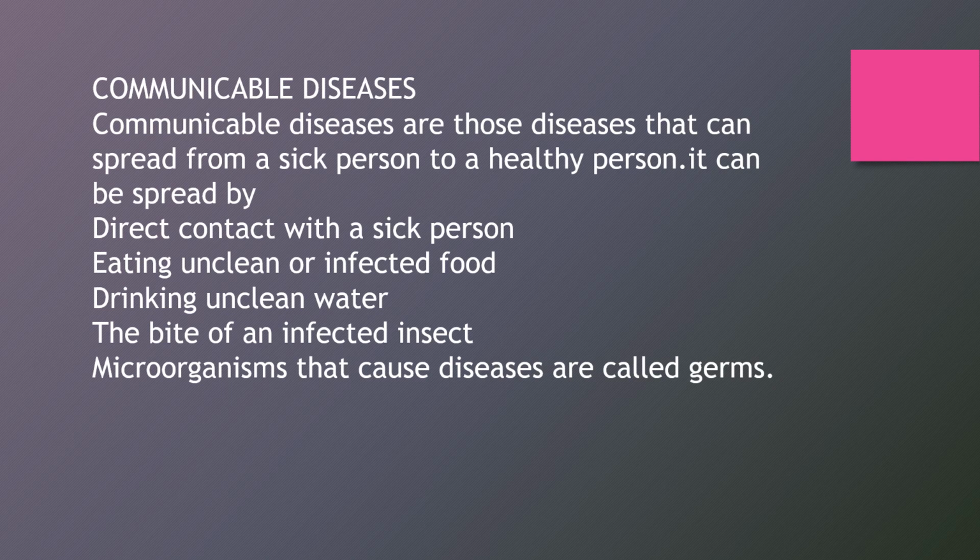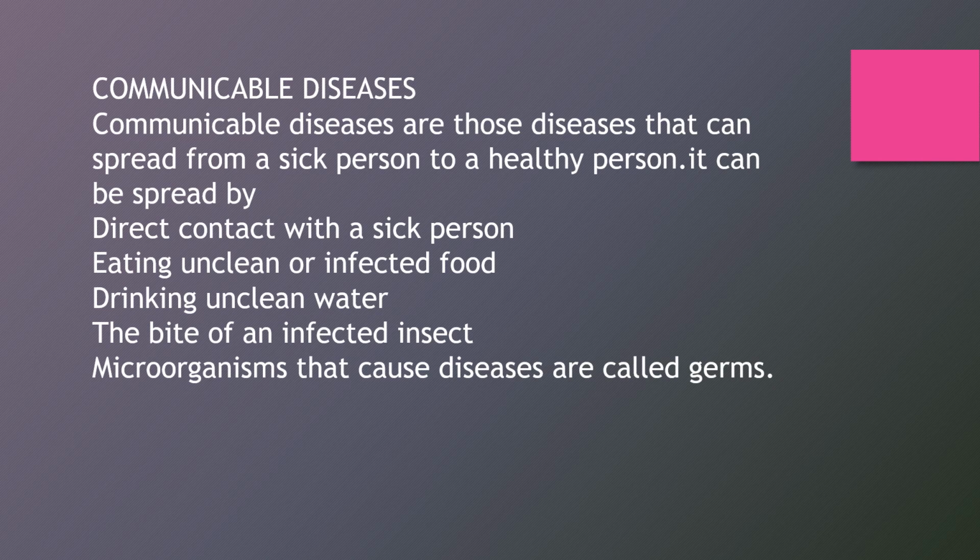Children, as we are in the era of coronavirus and it is spreading from one person to another very easily, right? So this is the example of communicable disease. Communicable diseases are the diseases which can spread easily from a sick person to a healthy person.